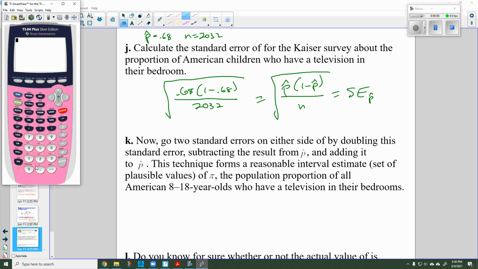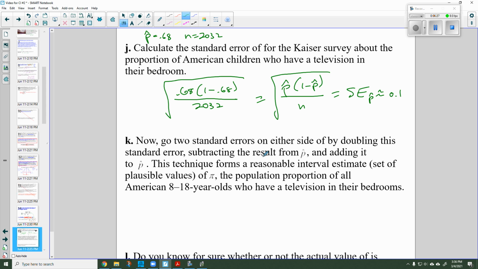So 0.68 times 1 minus 0.68. Let's divide that by 2032, our sample size. Let's take the square root. And we find our standard error is approximately, let's call it, 0.1.